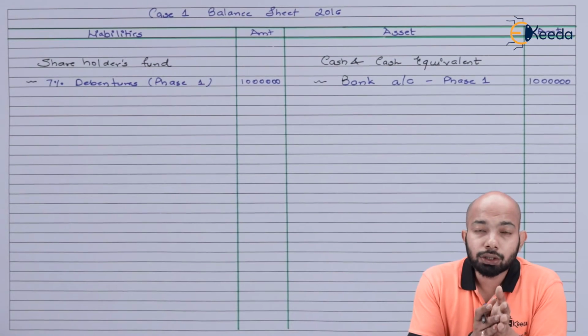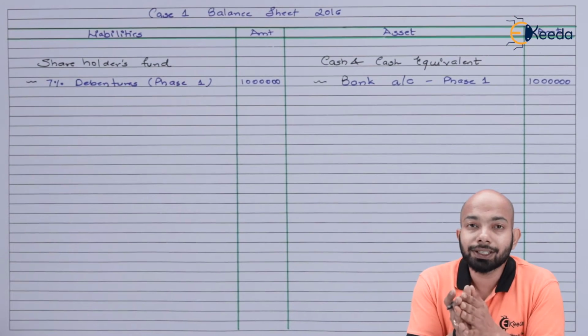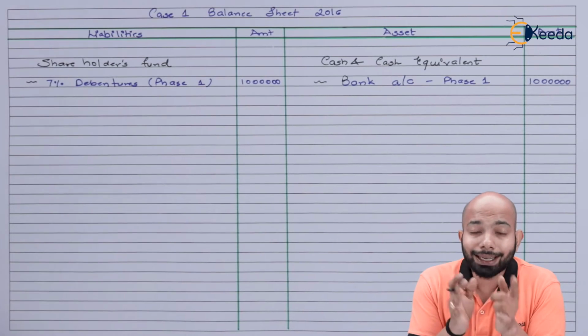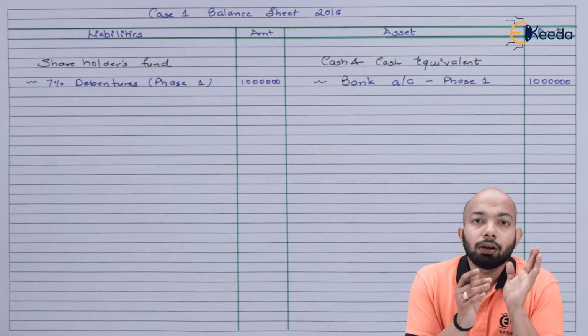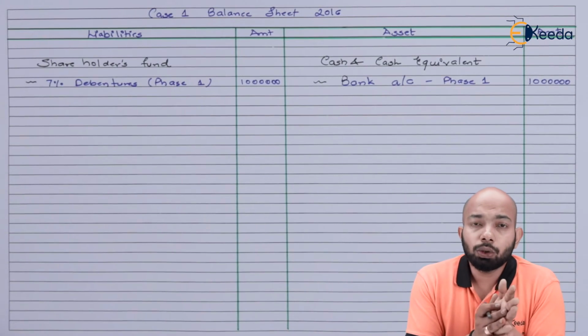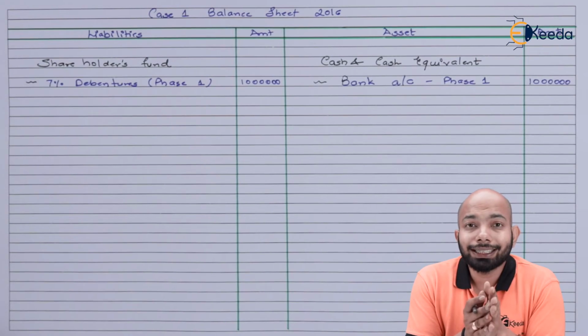So shareholder fund for phase 1, 7% debentures has been mentioned here. The next part goes to phase 2, that will be marked in red. Now, what exact entries do you need to pass, or rather what is the thing that you need to create here, will be mentioned.